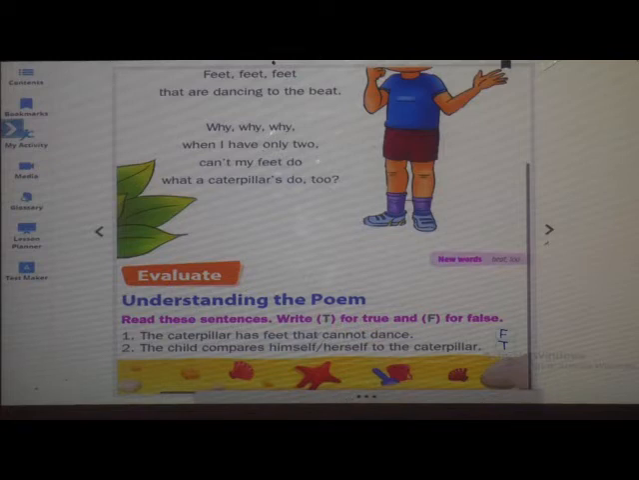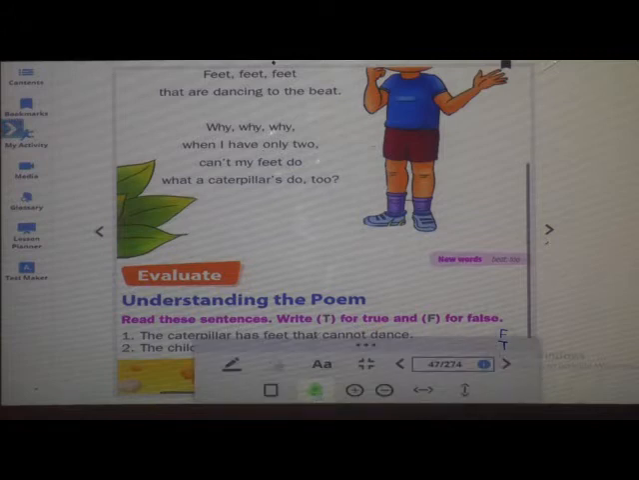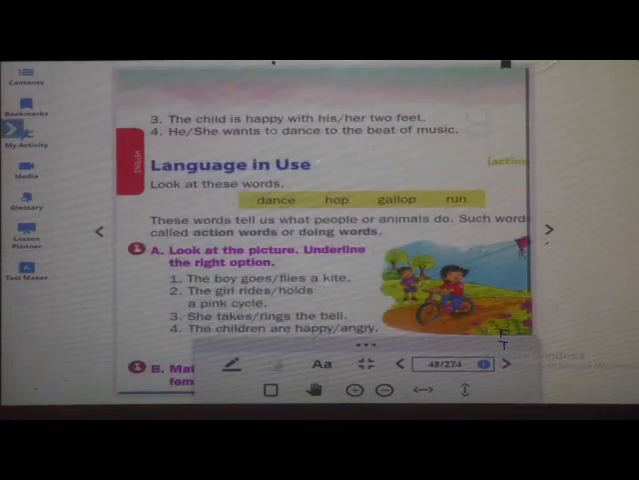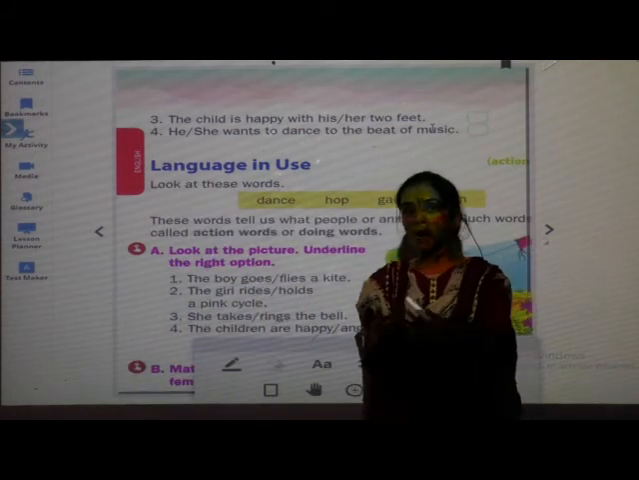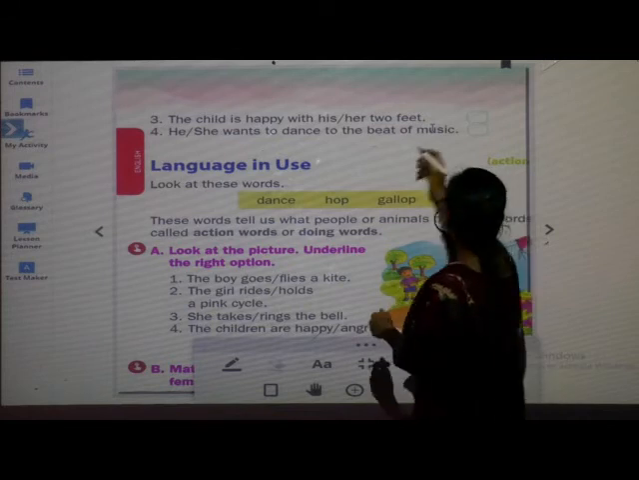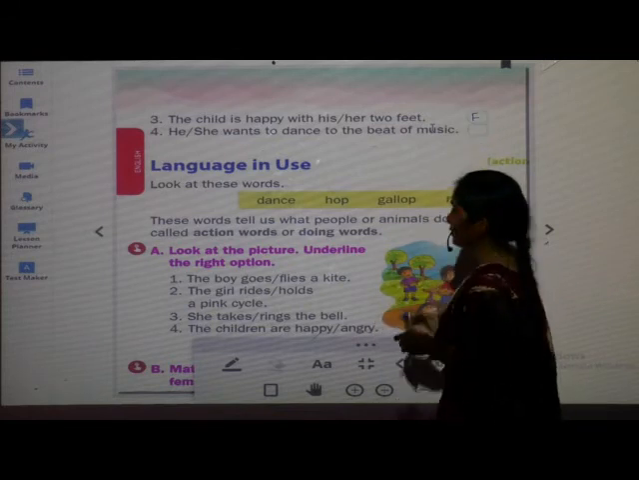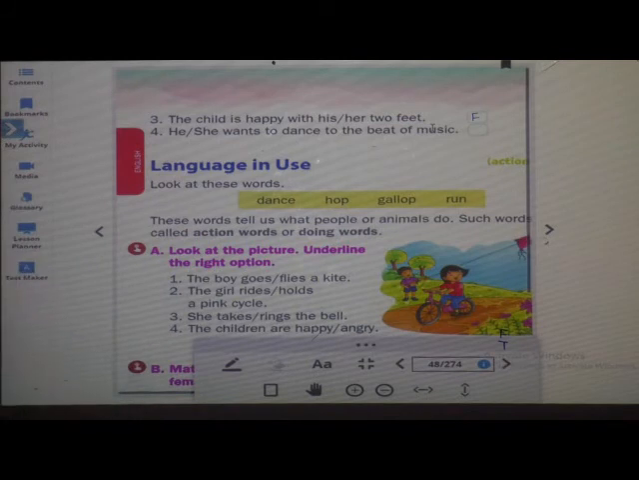Now, the next one is, the child is happy with his or her two feet. What do you think? He was not happy because he was saying that what the feet of caterpillars do, why can't mine do? So it is false. The child is not happy with his two feet.